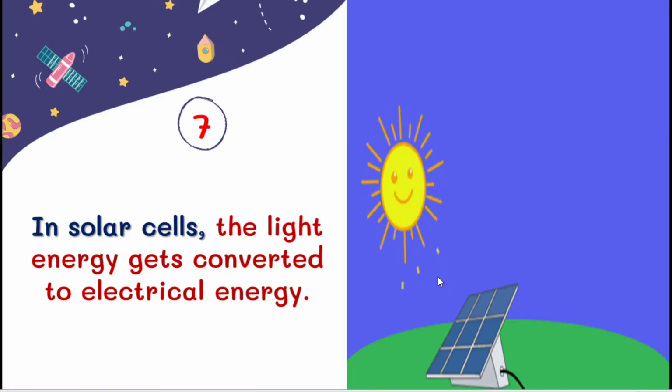Okay, we will discuss the seventh example, the solar cells. Already we know about the solar cells. What happens in the solar cells? Yes, the light energy gets converted to electrical energy. Light energy means the light energy from sunlight. So when the sunlight falls on the solar cells, it is converted to electrical energy.